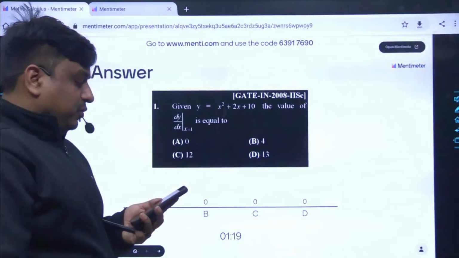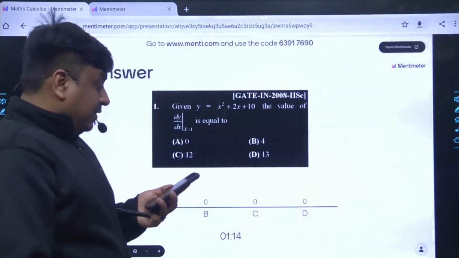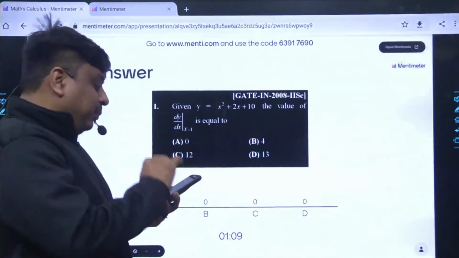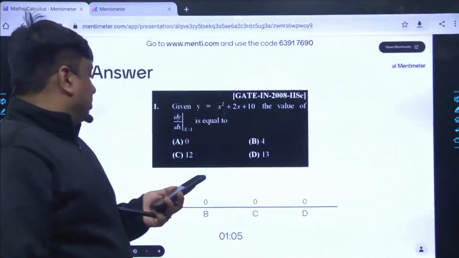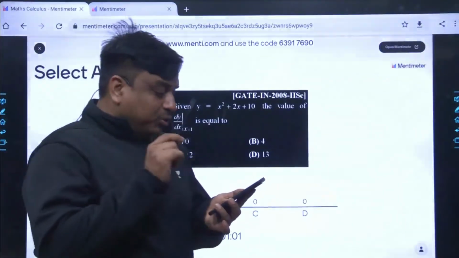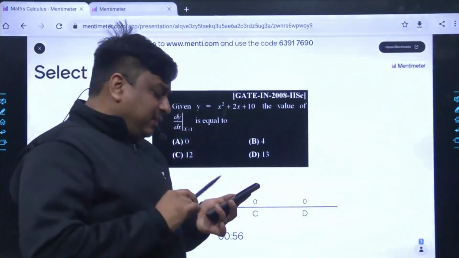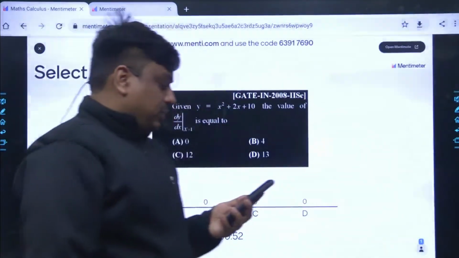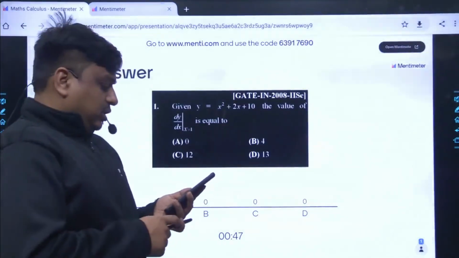I request each one of you who is live to click. No, what I'm saying, Sayan Datta, is join the Mentimeter and then post your answer there itself so that you can compare and compete with the rest of the people as well. I repeat, use the link that has already been posted above. Get logged in. The same question will be visible there, and you have to feed in the answer there. The rest of the people should also follow the same.